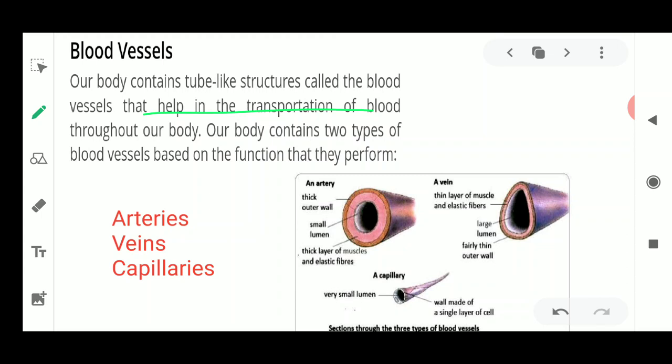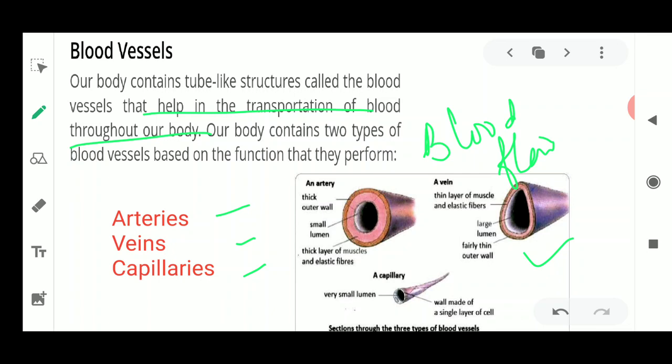So these blood vessels, which are present all over the body, are going to be helpful in the blood flow. Now these are of three types: arteries, veins and capillaries, and this diagram is going to show you the difference between arteries, veins and capillaries. As you can see in this diagram, it's very easy to understand what these blood vessels are about.